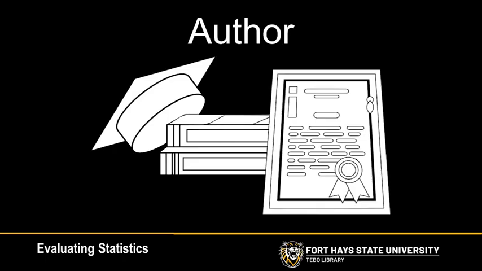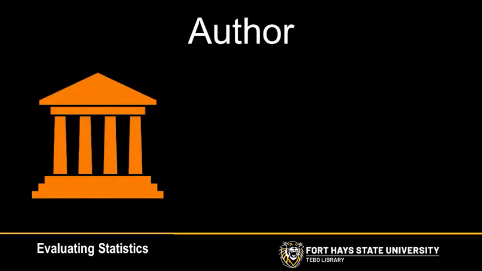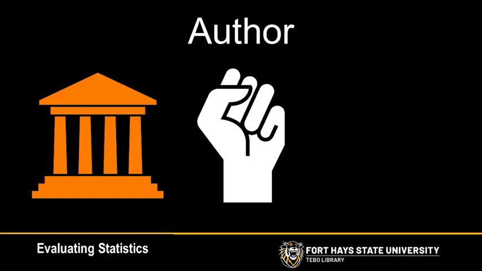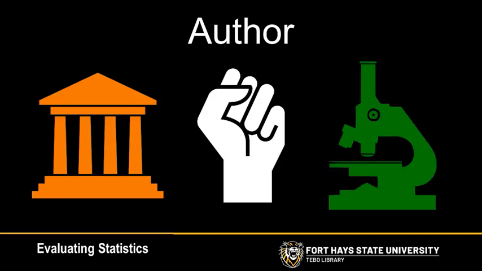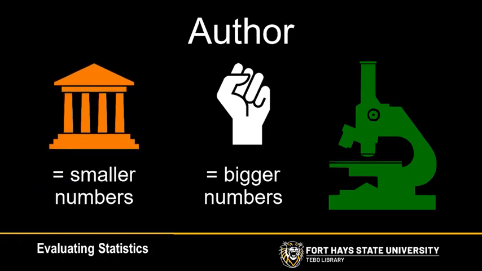As mentioned in the previous tutorial, Getting Started with Statistics, there are generally three types of organizations that create statistics: government agencies, advocacy groups, and university researchers. Advocacy groups tend to report bigger numbers to suggest there is a significant problem. Government agency statistics tend to be more conservative.